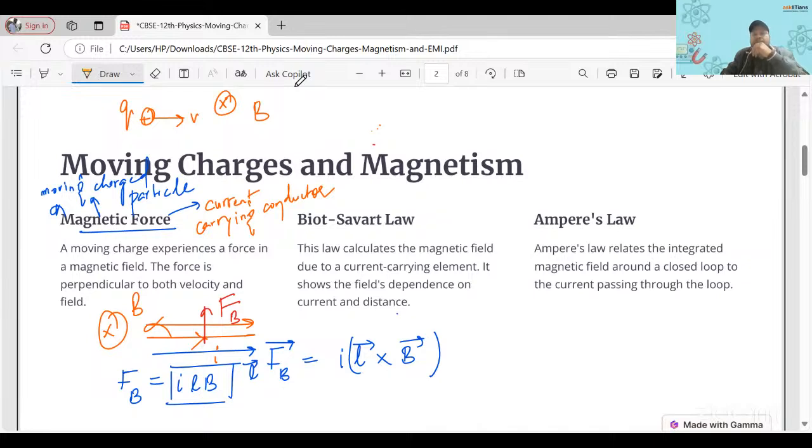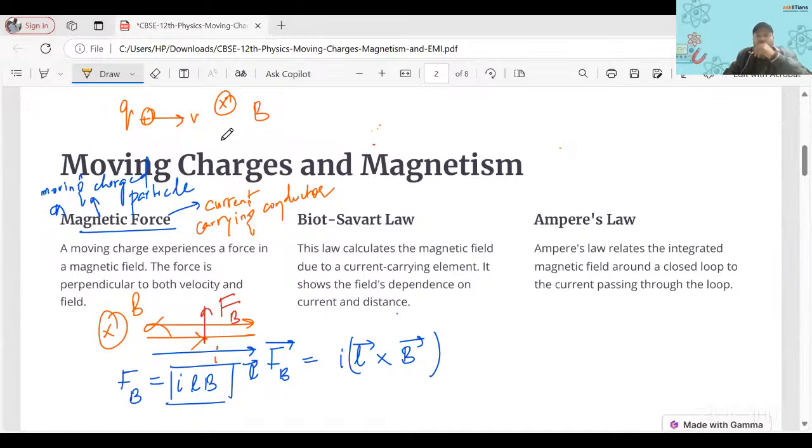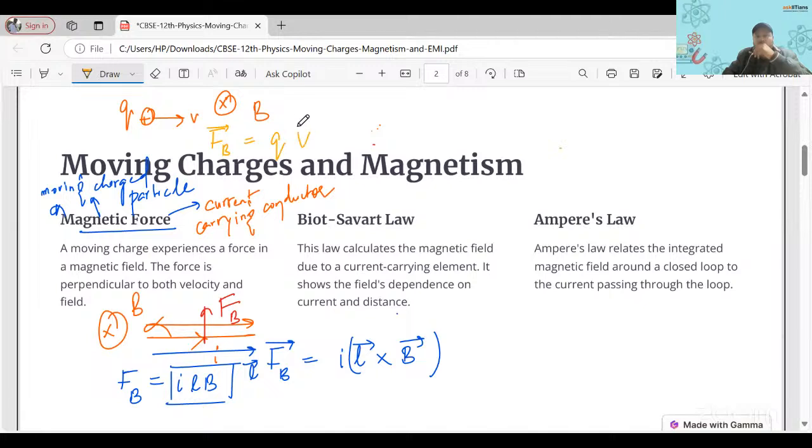Good, Jasim. It is QVB sine theta, right? So what is the formula for it? Vector FB is equal to Q vector V cross vector B. Can you tell me the direction? What should be the direction here?